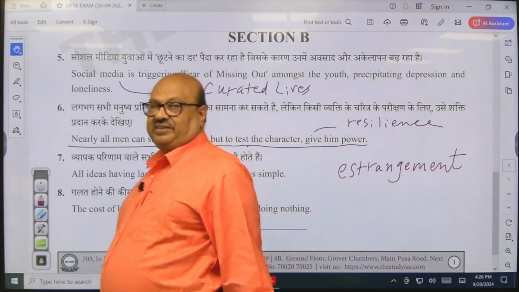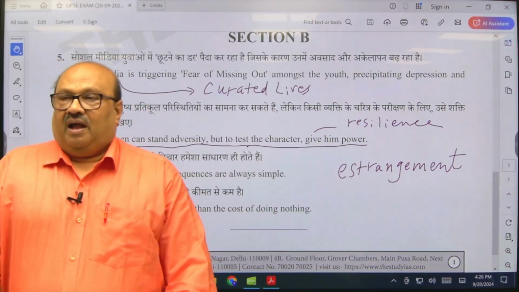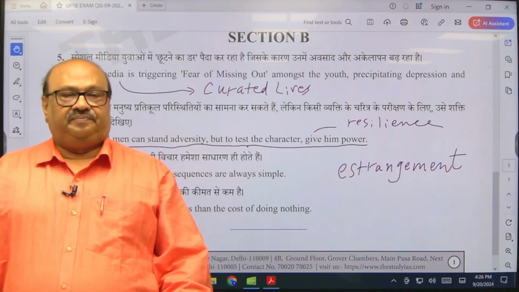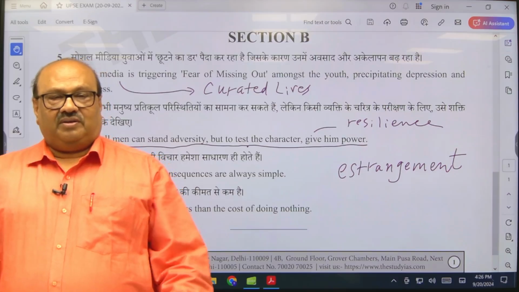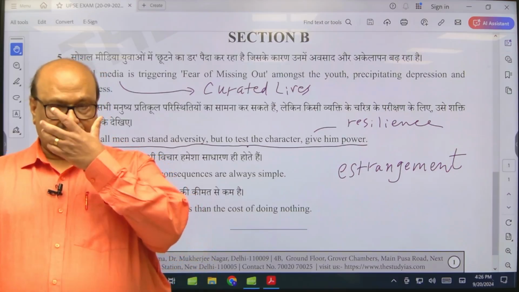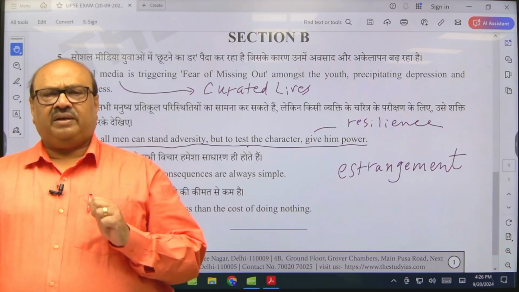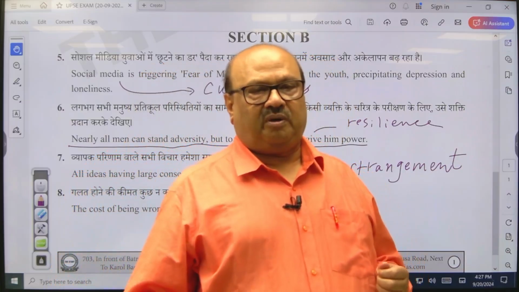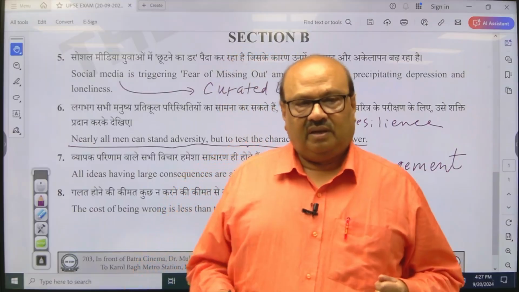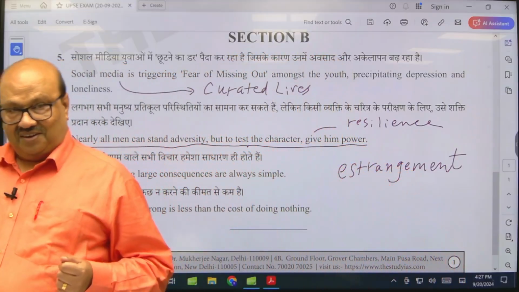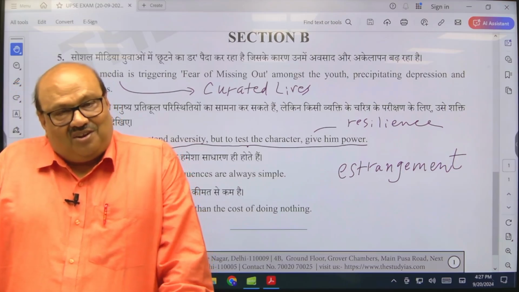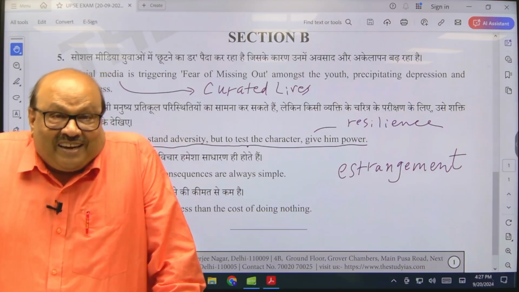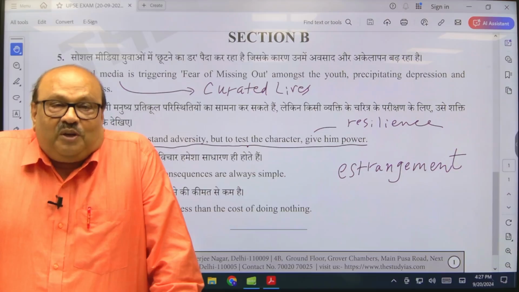It is through resilience that we overcome any adversity. So adversity tests our character in a way, because it brings our resilience into prominence, into the limelight. But that is not how your character will be tested. The real test of your character is to give you power.